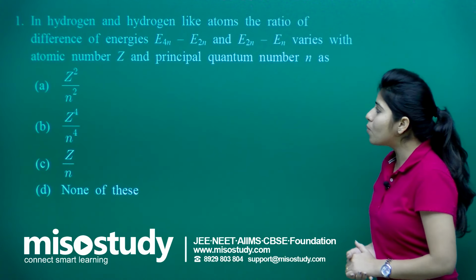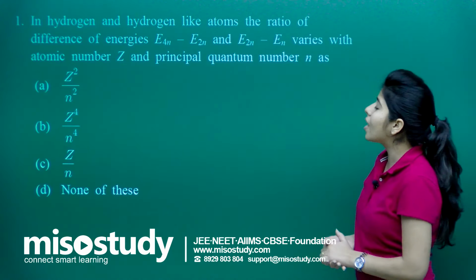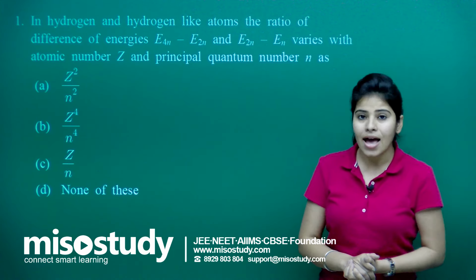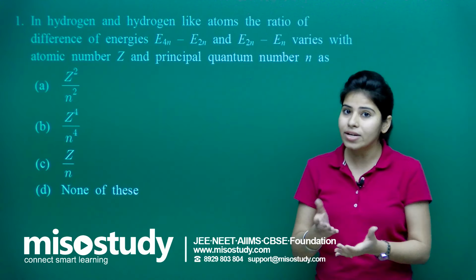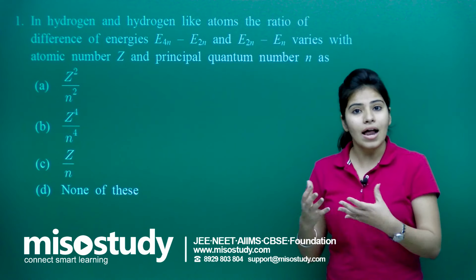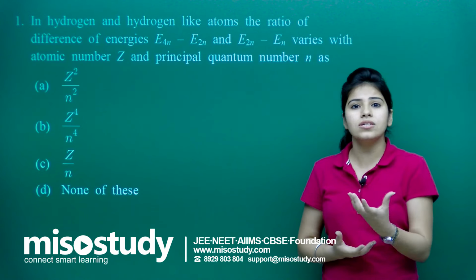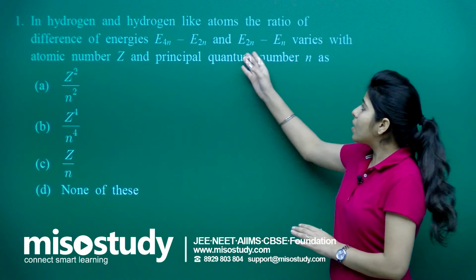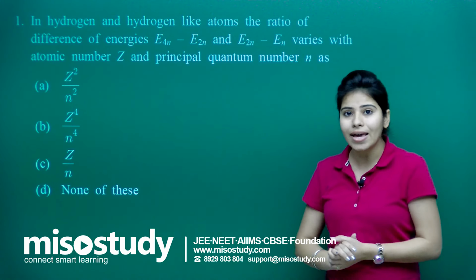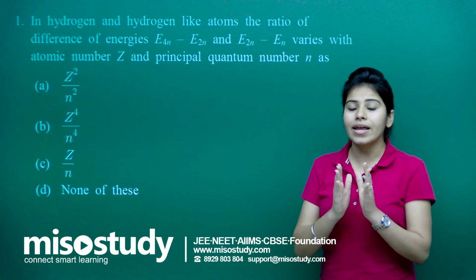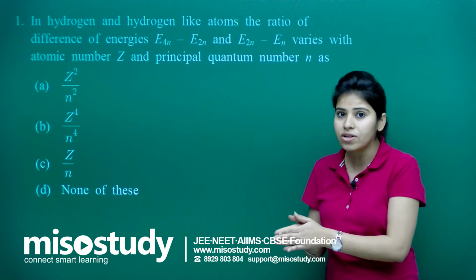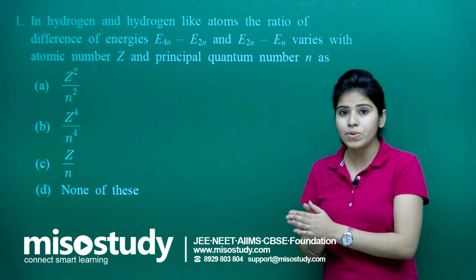Question number 1 says that in hydrogen and hydrogen-like atoms, as I have already discussed, what are hydrogen-like atoms. Hydrogen, as you know, is 1H1. If I am talking about hydrogen-like atoms, their atomic number will differ; it will not be 1.